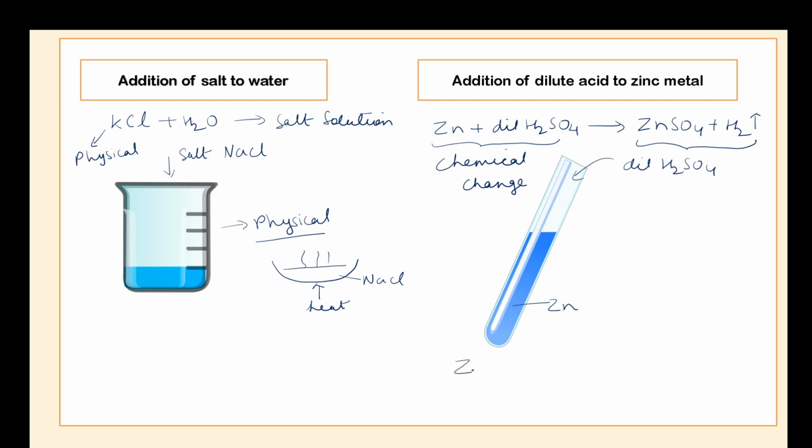Another example, if they ask you what this reaction will be classified as when zinc carbonate is heated, again here also we are getting new products being formed, that is zinc oxide, and CO2 gas is released. So this also will be classified as a chemical change. I hope these two simple experiments are clear and how questions can be framed based on these experiments.